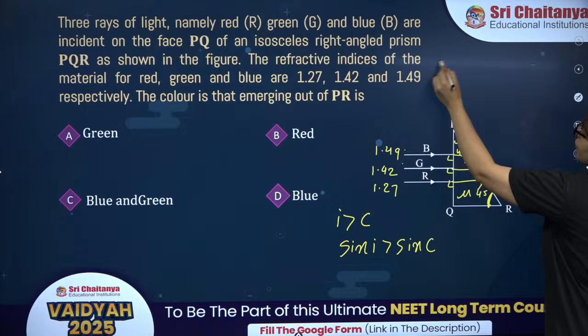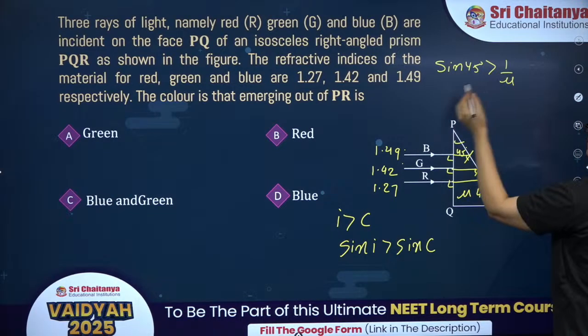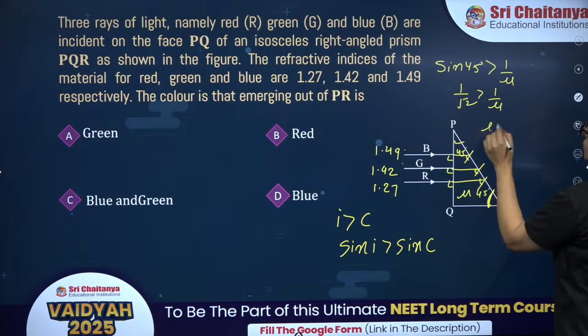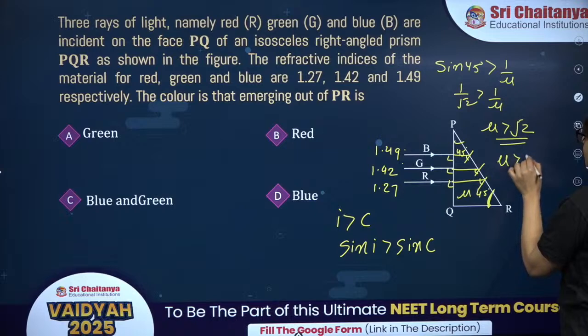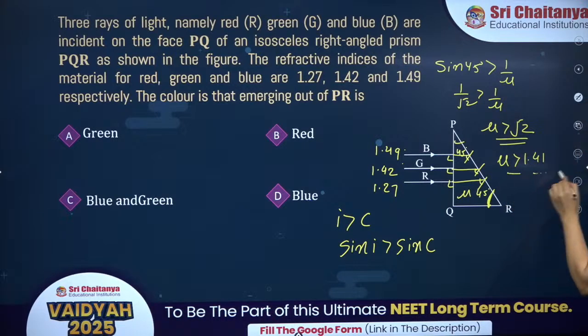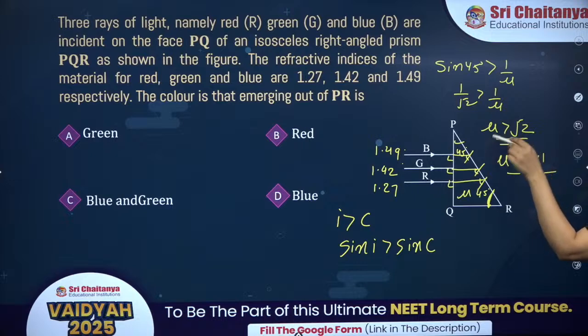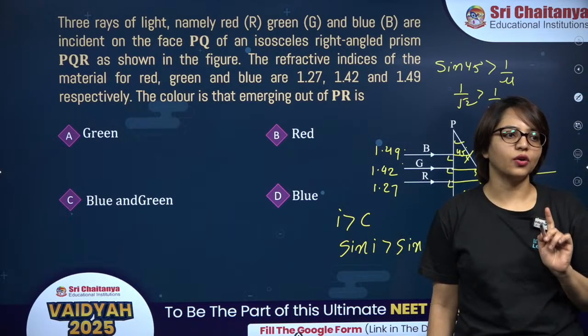So sine 45, which is 1 by root 2, should be more than 1 upon mu. So mu is more than root 2. If the refractive index of the material for this color is more than 1.414, then the ray will be able to perform TIR, otherwise not.